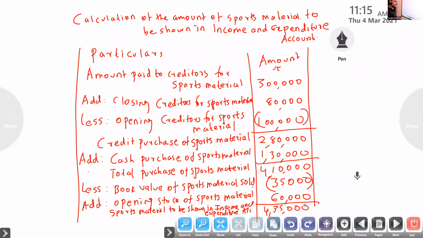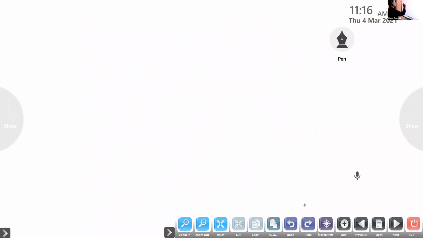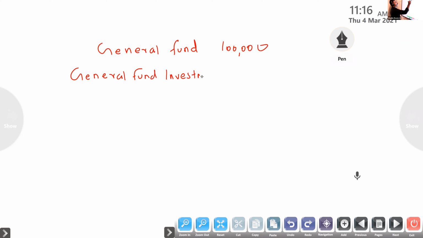If the question gives a general fund, for example, general fund 1 lakh, then general fund investment, suppose 80,000.